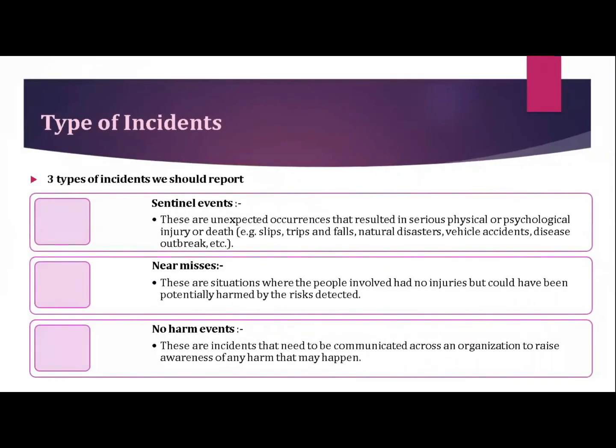Now, types of incident. Mainly, there are three types of incident we should report. One is the sentinel event, near misses, and no harm event. Sentinel events are unexpected occurrences that resulted in a serious physical or psychological injury or death. Examples are slips, trips and falls, natural disasters, vehicle accidents, disease outbreak.